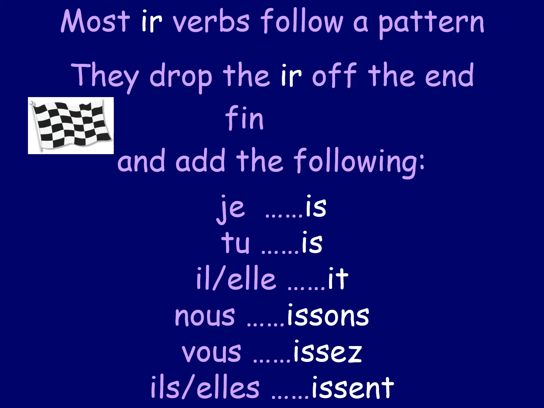So it's quite catchy actually, and it might be a better way to learn it that way, because it is a bit of a mouthful to just say IS, IS, IT, ISSONS, ISSEZ, ISSENT. But have a look around on YouTube, there are some quite good videos out there. So those are the endings, we need to learn them. So we take the IR off the end and we put those endings on depending on who we want to say things about. Two examples then. Hopefully you've been writing some of these verbs down and the endings down, and now we can have a go on your own. So you should pause it now and have a go on your own. So I choose is the first thing we want to say.